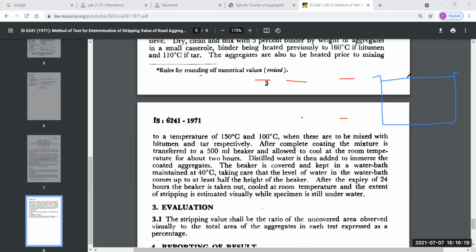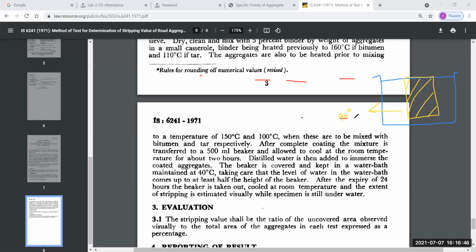If you put or submerge your beaker in that manner, then the water from water bath also penetrates or goes into your beaker. So you do not do these things. Basically the beaker is covered and kept in a water bath, and the temperature of water is 40 degrees Celsius.